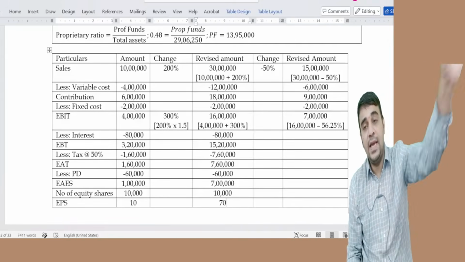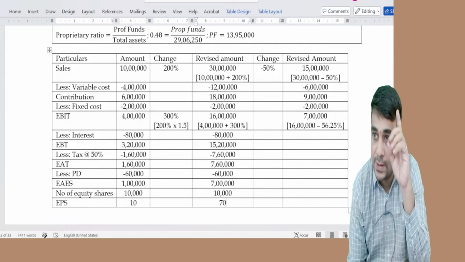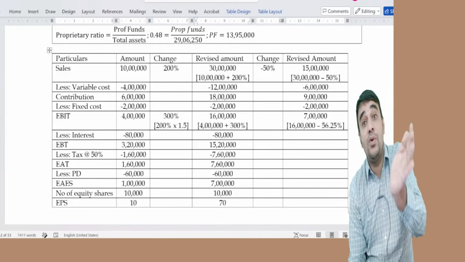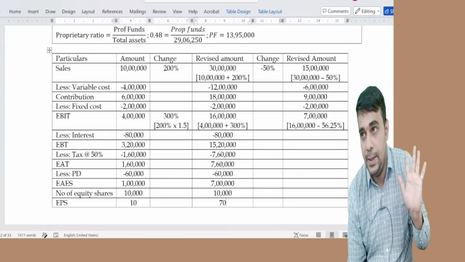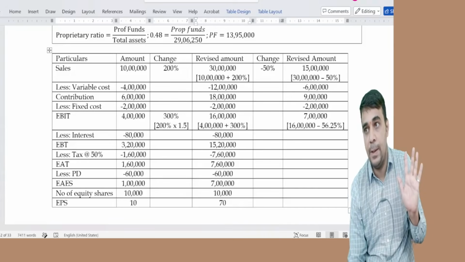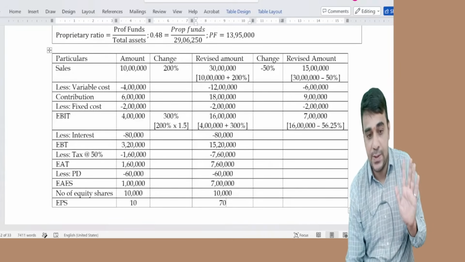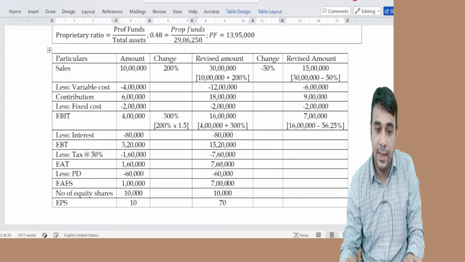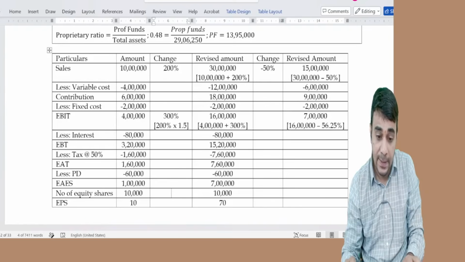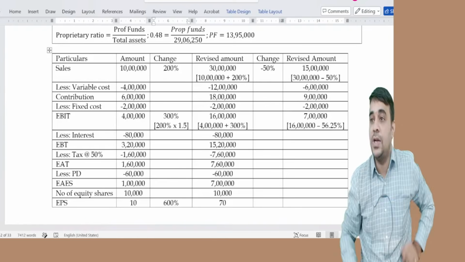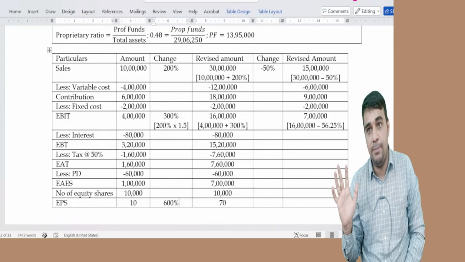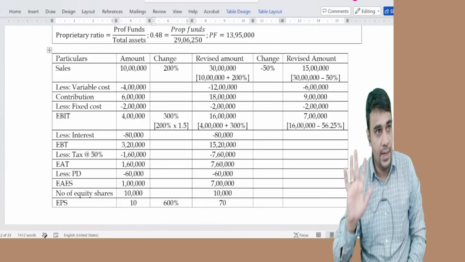Now, sales went up by 200% in the beginning. EPS is going up by 600% here. Sales change 200, EBIT change 300, EBIT changes 300, EPS changes 600. What is 600? 70 minus 10 by 10. Any doubts till this?